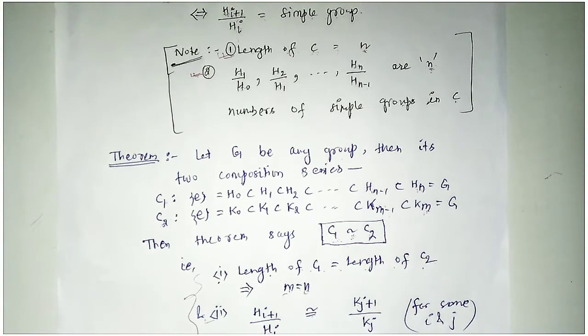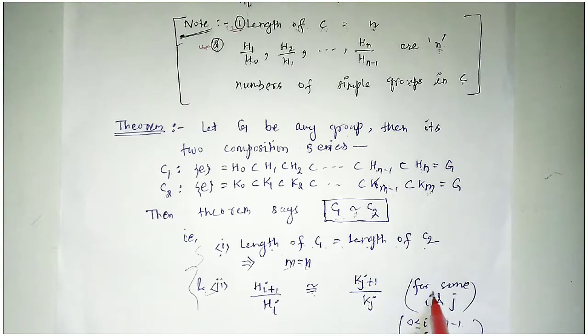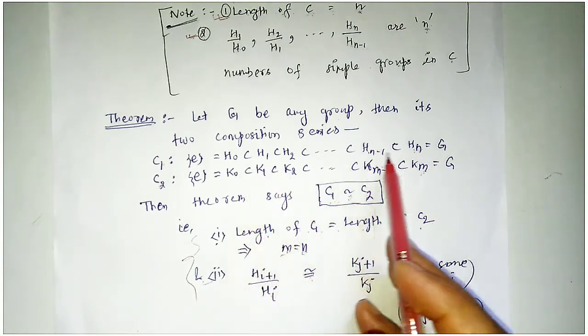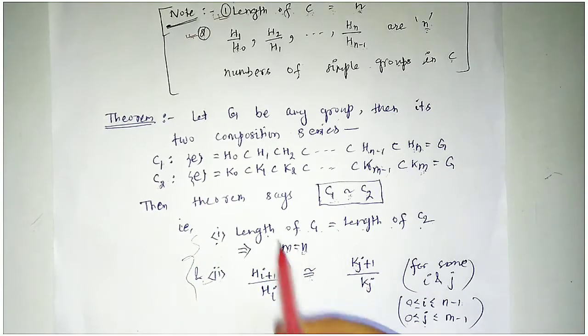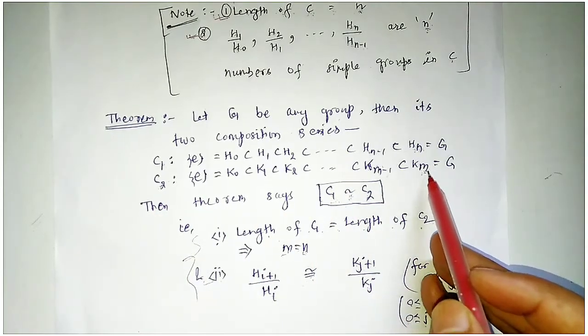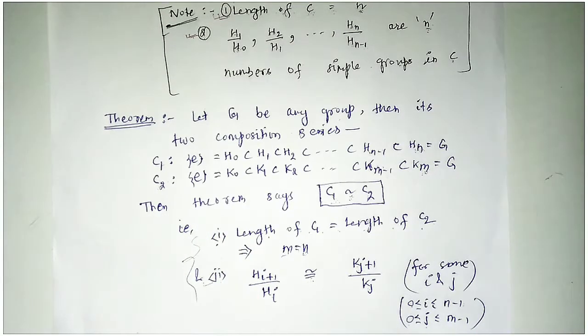Both should be equal. And the second condition is Hi+1/Hi is isomorphic to Kj+1/Kj for some i and j, where i ranges from 0 to n-1 and j ranges from 0 to m-1. So this says that if we take any simple group from the n simple groups from C1, then that simple group must be isomorphic to some simple group from C2, and in C2 there will exist m simple groups. So this is the statement of the Jordan-Holder theorem. So we will see now the proof.